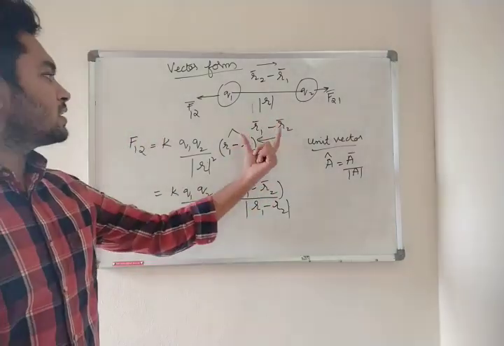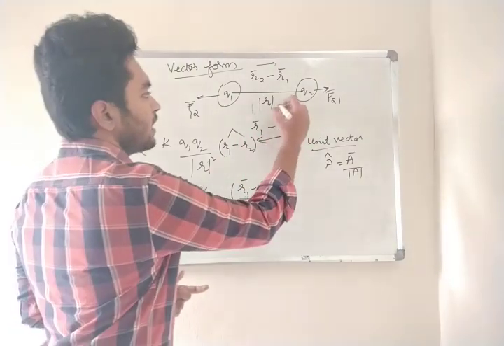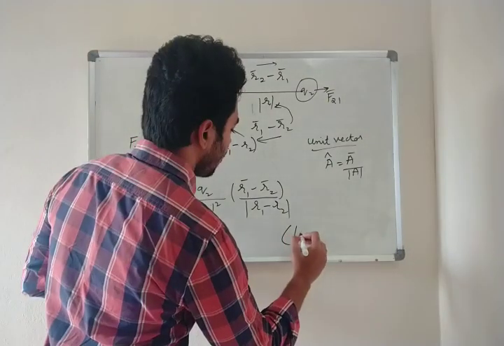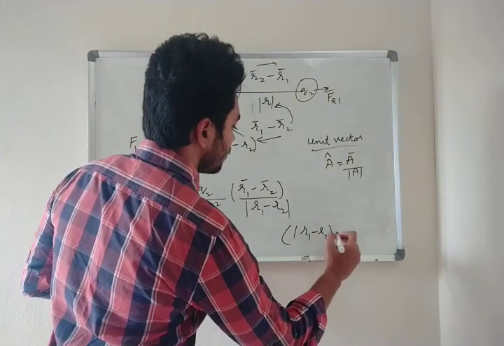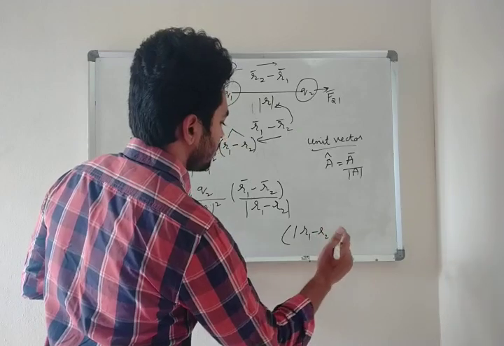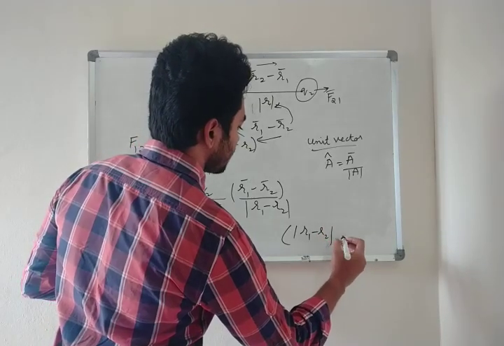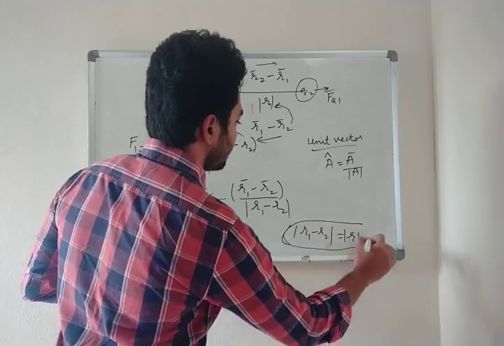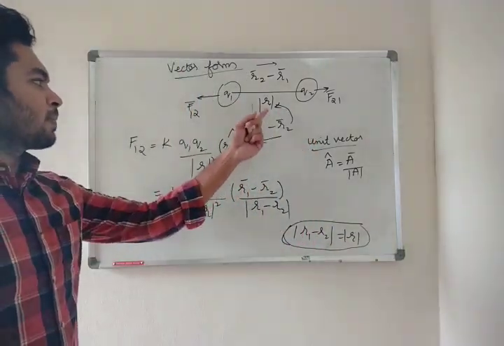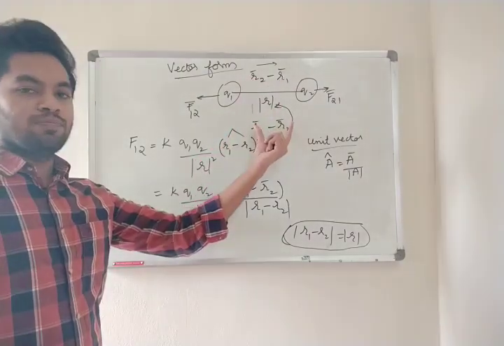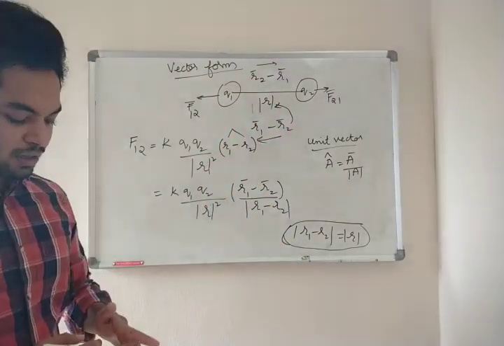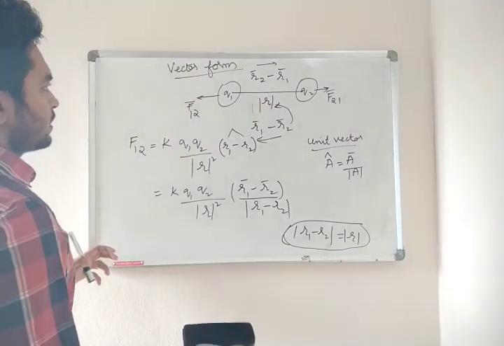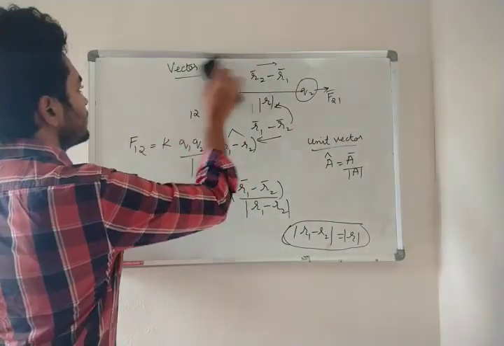Now can I write this mod R1 minus R2 as mod R? Mod R is this and this both. So can I write it? Okay, I am going to erase this.